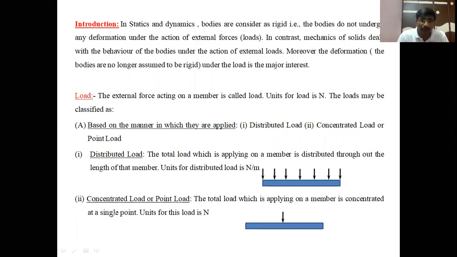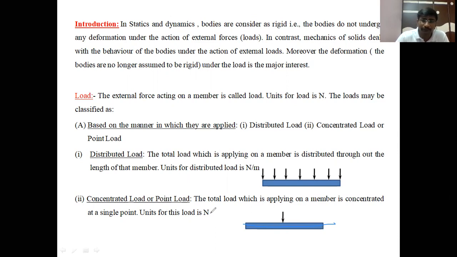Next, the second type of load, based on the manner in which they are applied, is concentrated load or point load. The load applied on a member is concentrated at a single point, that is, at a small area. The diagram shows a member on which a single external force acts at a single point or a small area. Load applied on the body at a small area is called the concentrated or point load. The unit of this load is newtons itself.